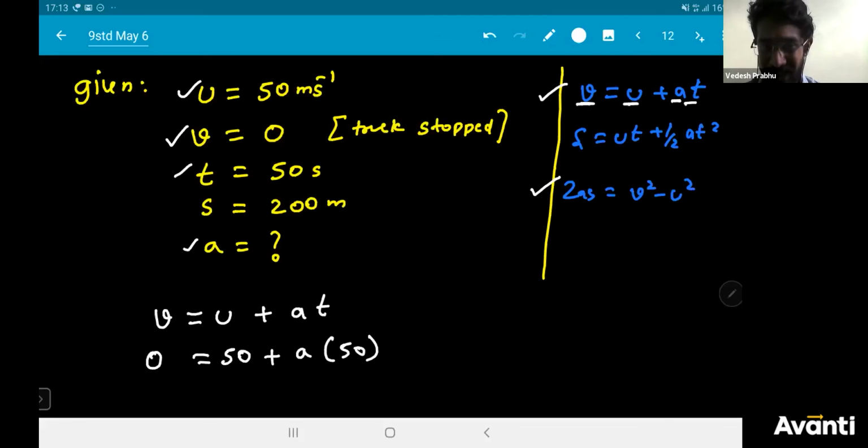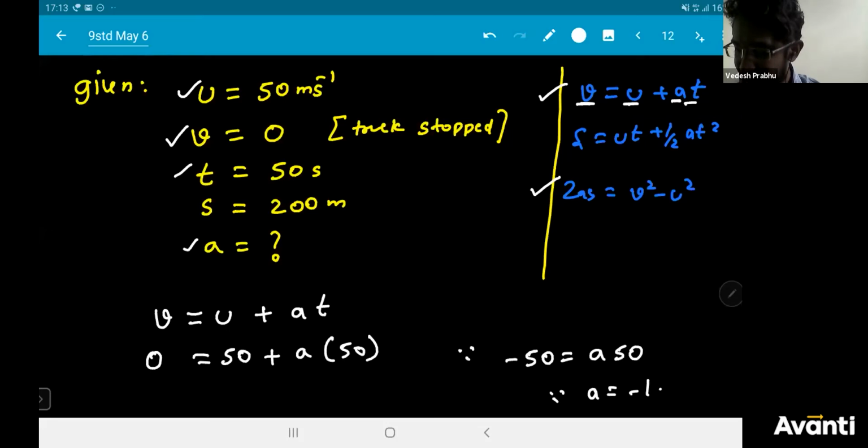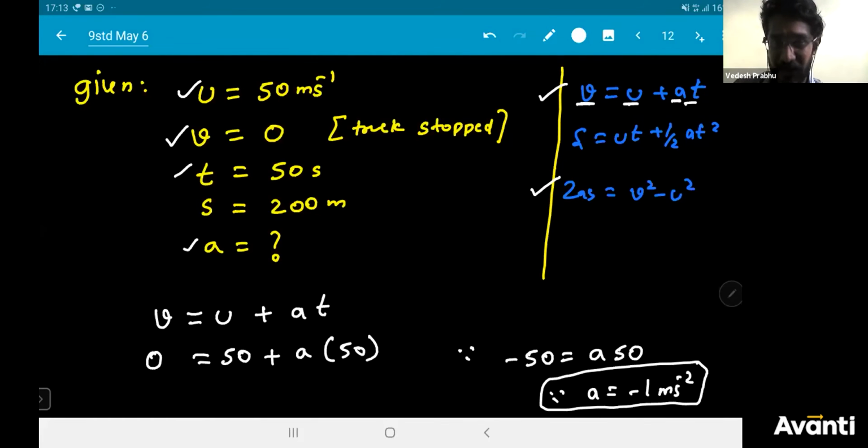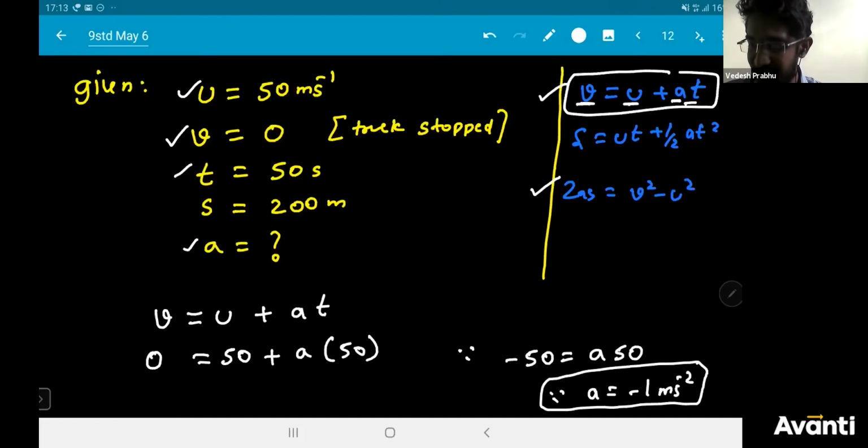So I'll take this 50 to the other side and get minus 50 is equal to A into 50. So A is minus 50 divided by 50, which is A is equal to minus 1 meter per second square. This is if you use this equation.